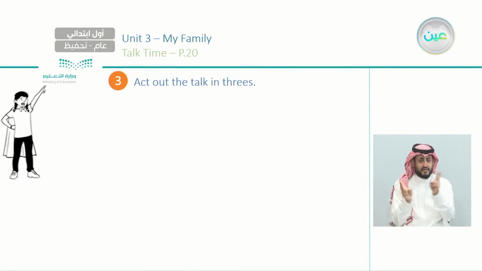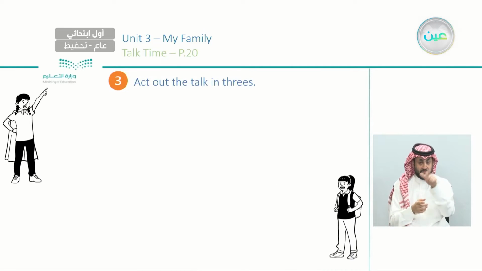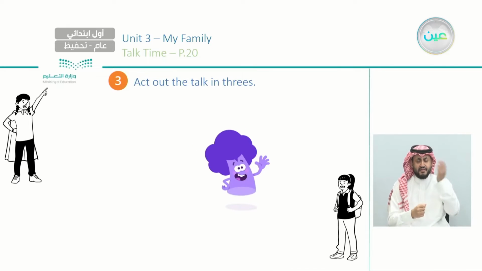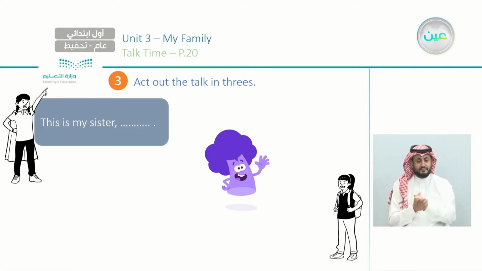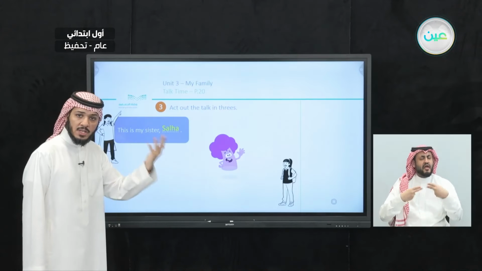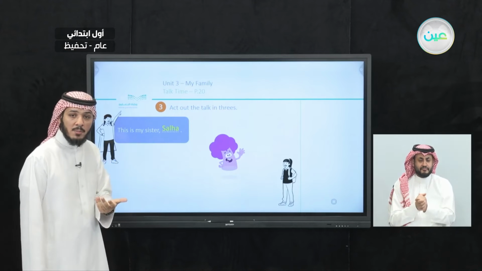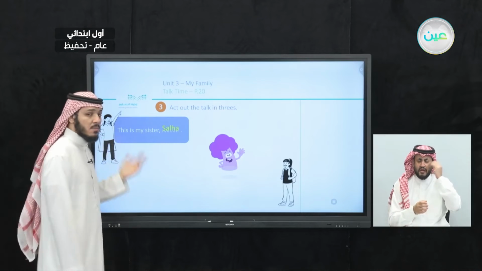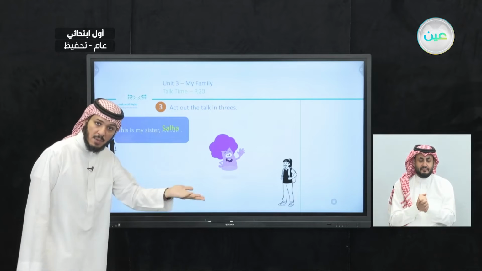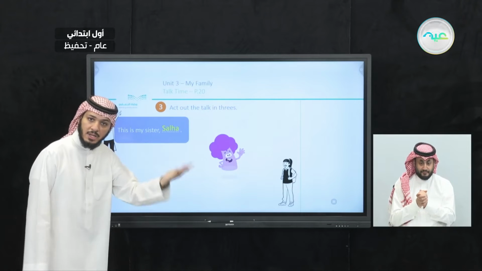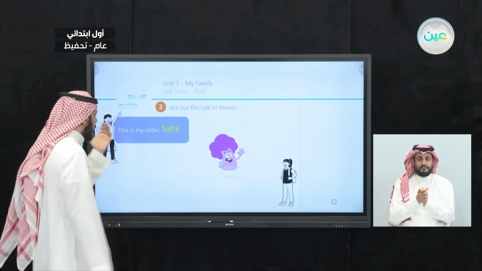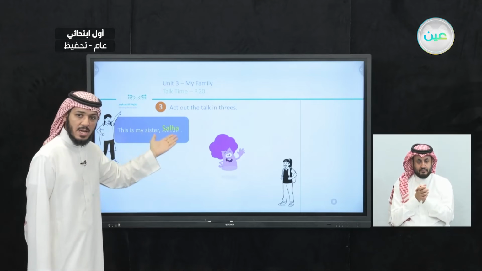So we have 3 people here. We have a girl, another girl, and we have a character here. So the first girl here says what? This is my sister blank. For example, Sarah, or Fatima. Or if you have a brother, you can say, this is my brother, Abdullah, Turki, Khalid. Any name. So this is my sister, for example, Salha.